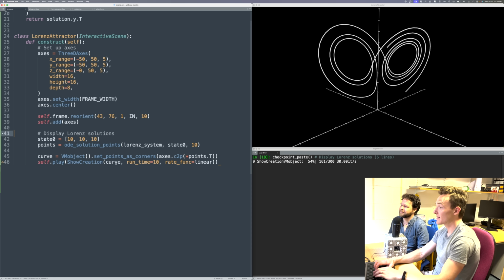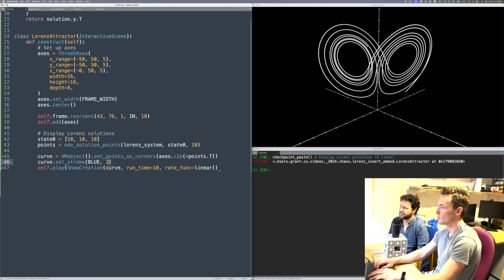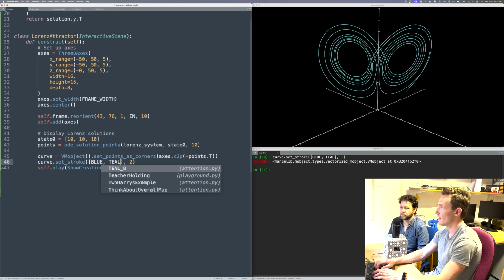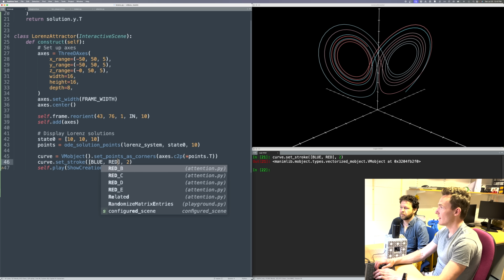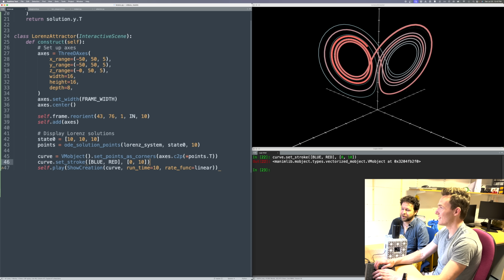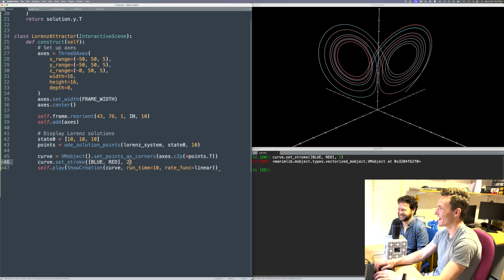Nice. And so we can style it too. Maybe we want to set the stroke to make it look blue, and a little bit thinner, something like that. We could actually give it a range if we wanted a gradient between things, which I don't know if that looks nice or not, but you can imagine that's starting blue and ending up red. Starting at 0 stroke width, ending up at 10, or starting at 10, ending up at 0. Knock yourself out. Yeah, those look pretty ugly to me, to be honest.